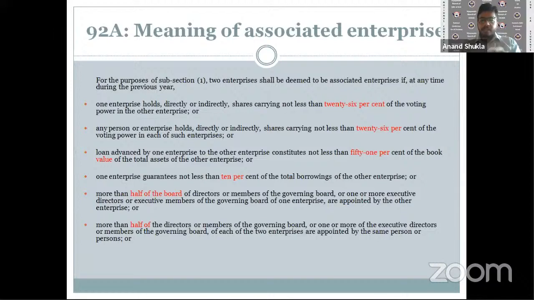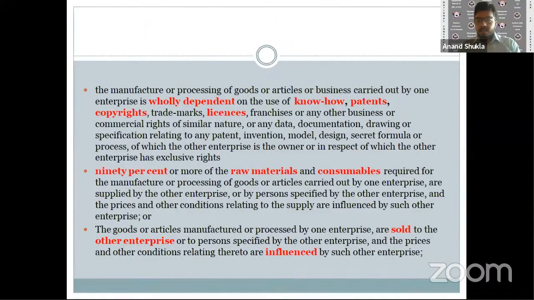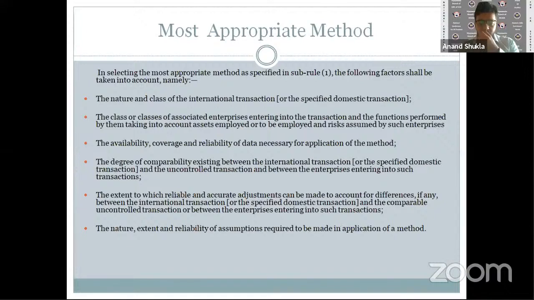Now, associated enterprises, I will briefly touch upon it. This is basically the related party with whom the transaction has been undertaken. The Act has given certain parameters to determine who the associated enterprise is. So someone who controls over 26% of our shareholding, maybe directly or indirectly, or somebody who has control over our board of directors, or determines who our managerial person would be, somebody on whom we are dependent for licenses or patents, or somebody from whom we are getting hold of 90% of our raw material, and somebody who determines our sale value, or the quantity which will be sold, and has adequate control on the same, would fall under the parameters of associated enterprise.